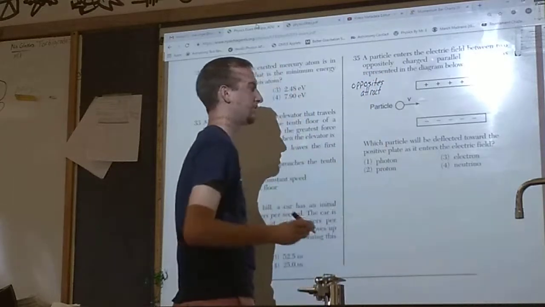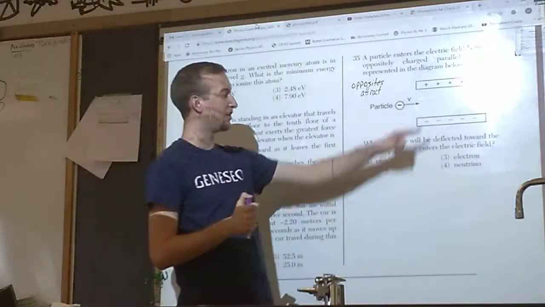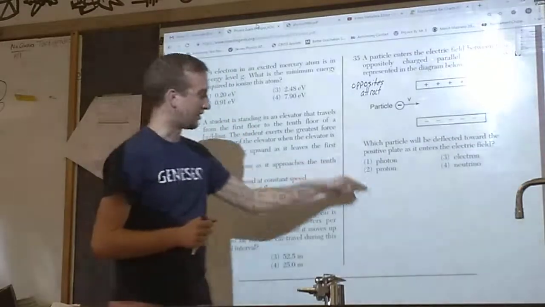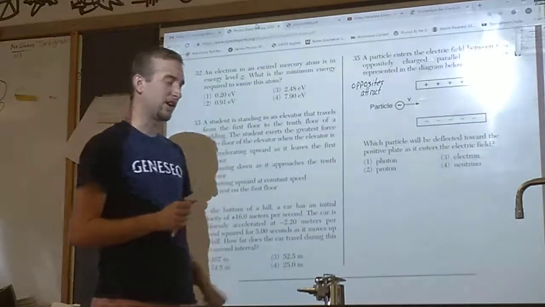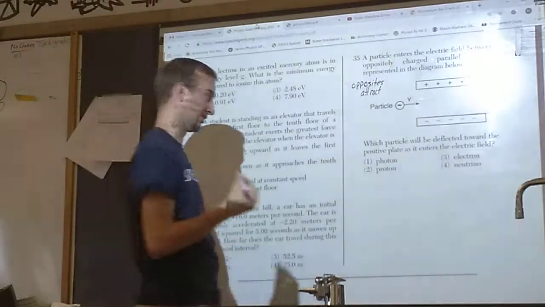We know that opposites attract. So this particle should be negative. Okay, and that would also make sense because then it would be repelling away from this negative plate. So, we look down here, we just got to figure out which one of these is negative. A photon. That's not really negative. It doesn't really have a charge, it's just light. Light does not have a charge.